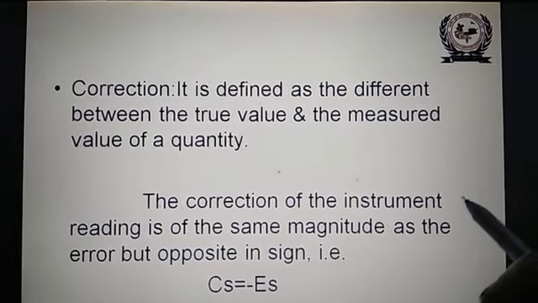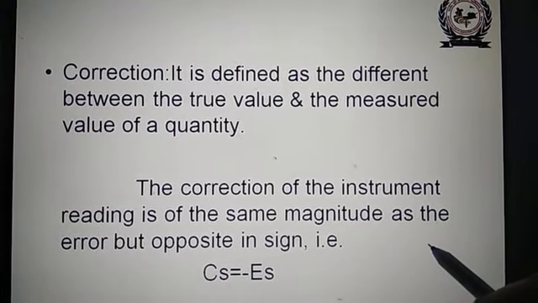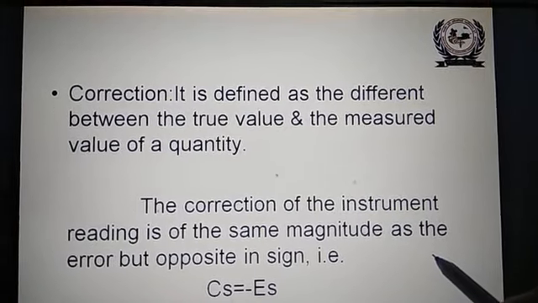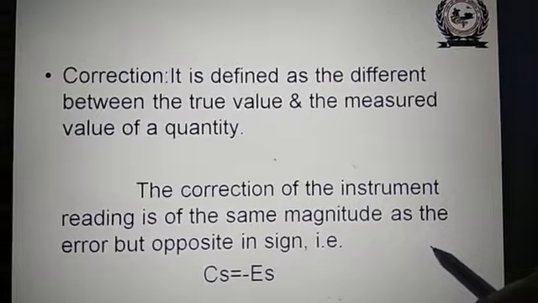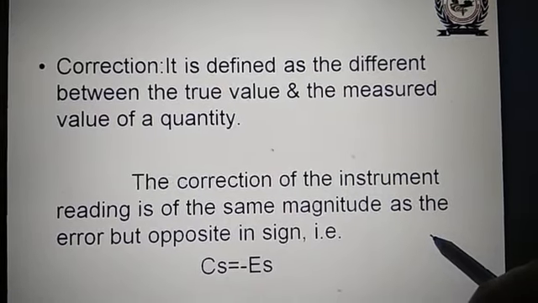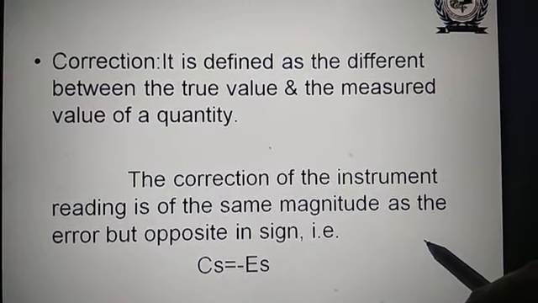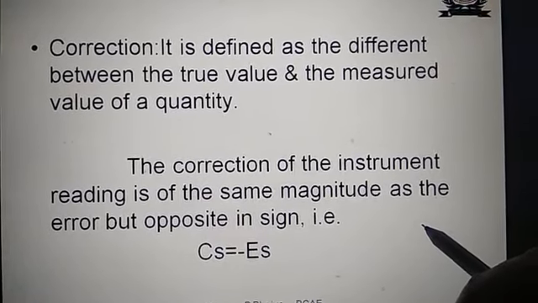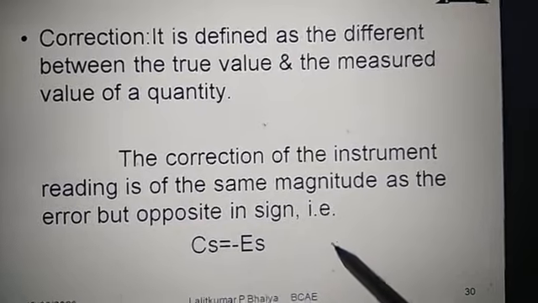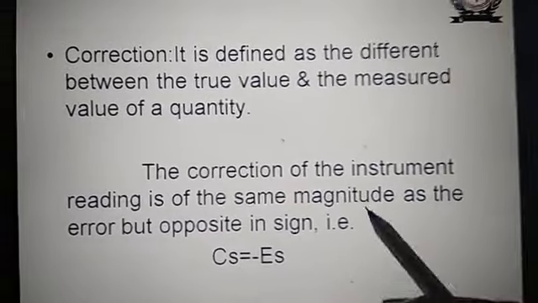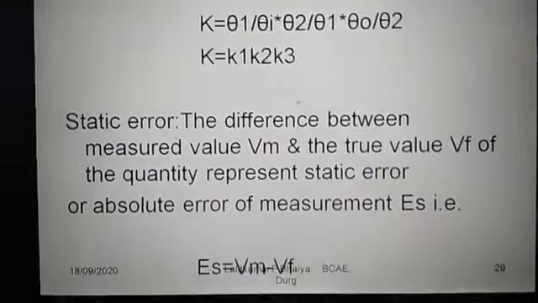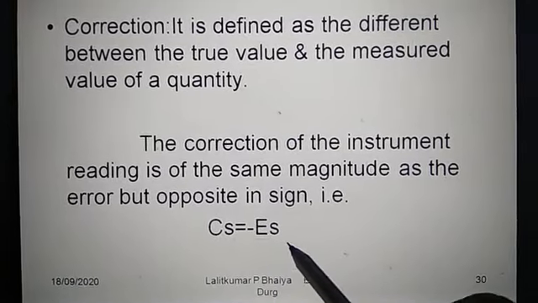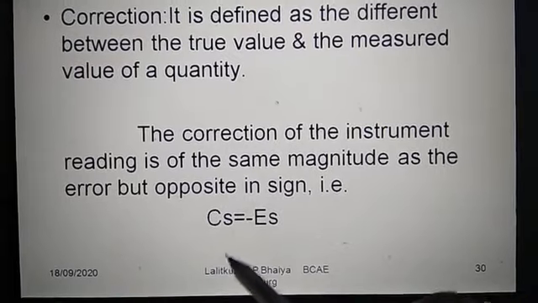Then another factor is the correction. What is correction? It is defined as the difference between the true value and the measured value of a quantity. The correction of the instrument reading is of the same magnitude as the error, but opposite in sign. So as we have already seen, this is static error, and correction is nothing but the static error with the opposite sign.